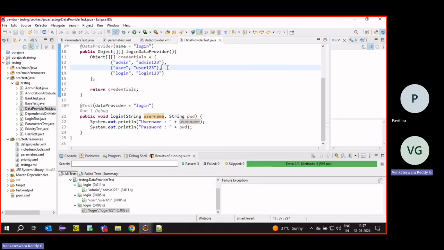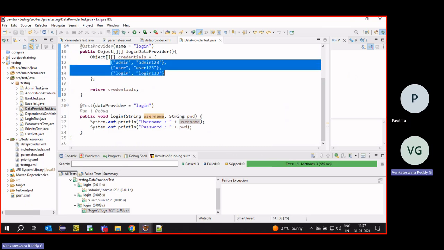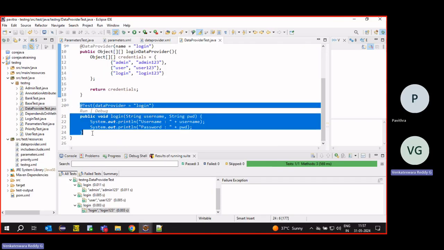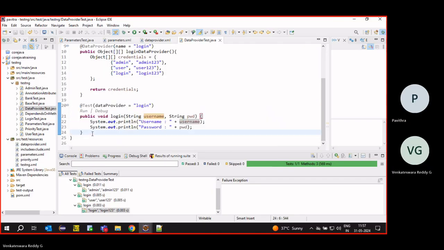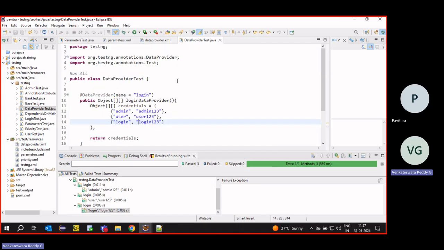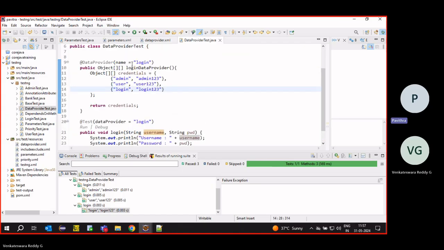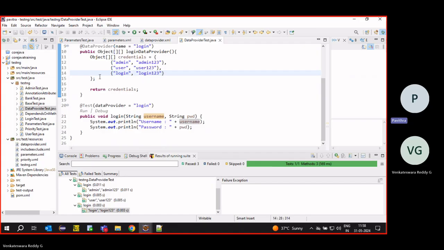Tomorrow, if we want to test 100 credentials, we will store the data and keep it in Excel. We will read data from the Excel, create a two-dimensional object, and provide the data to the test. That we will learn later. Okay, fine. This is the data provider.